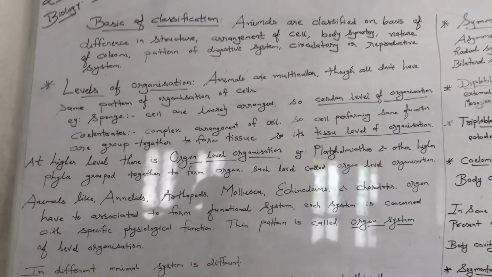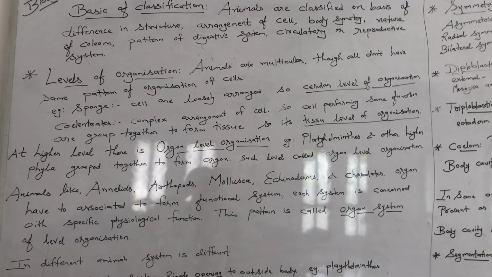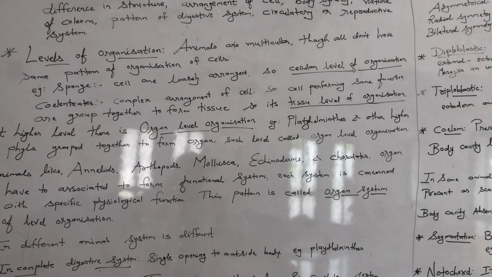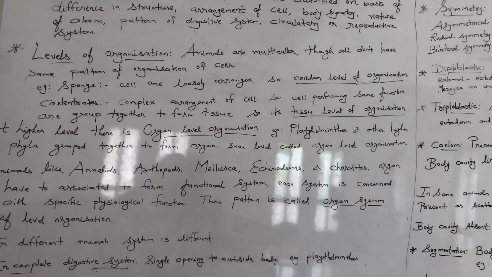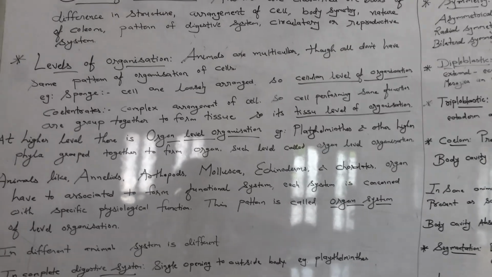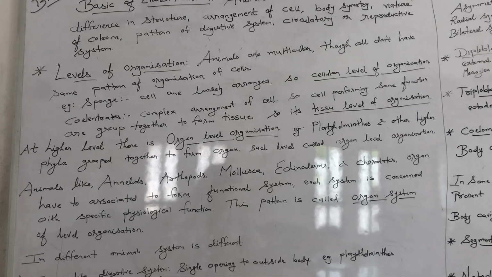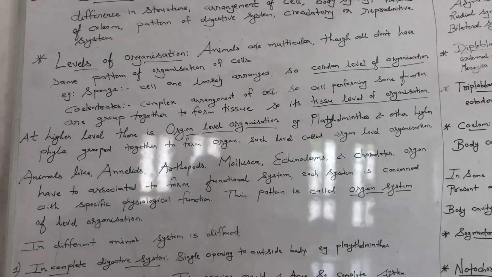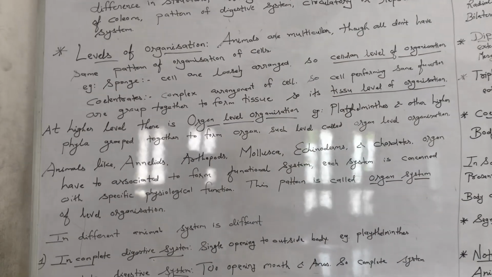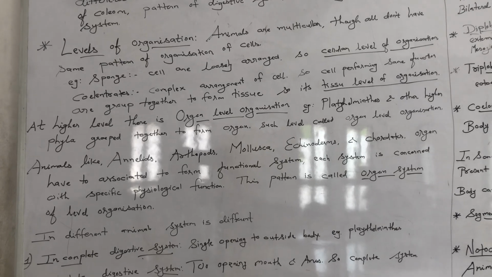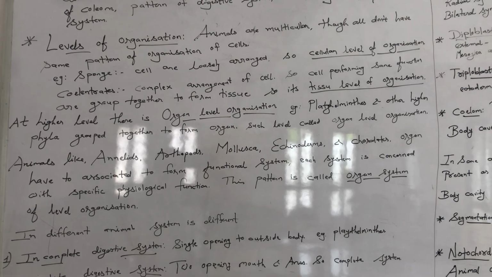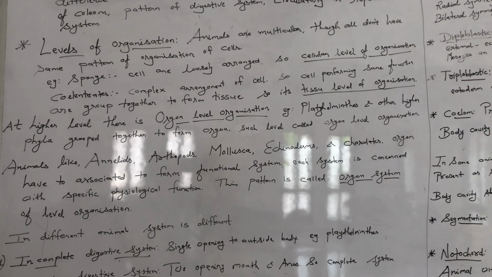Then in higher plants or higher animals, as we go up classification wise, in the higher level of organization there is an organ level of organization. So organ level of organization means what? Tissue, we all know that cells combine together to form a tissue, tissues combine together to form an organ, and organs combine together to form an organ system. So here organ level of organization is there. Platyhelminthes is there, and other higher phyla are grouped together in this organ level of organization.